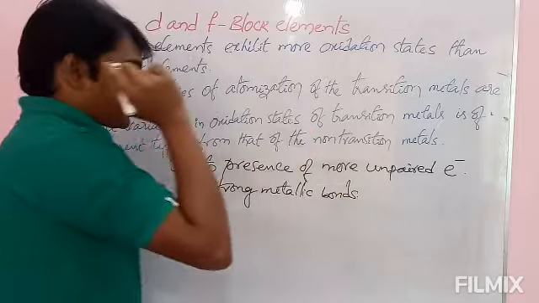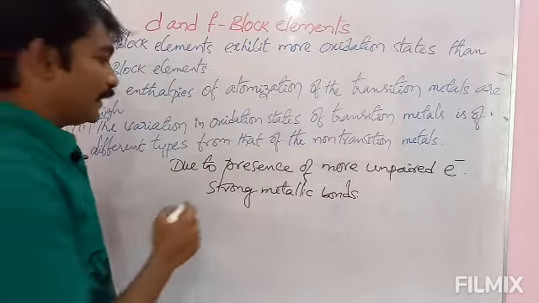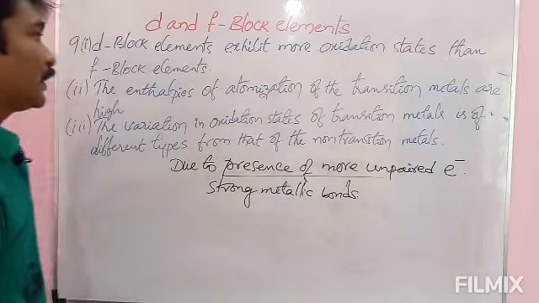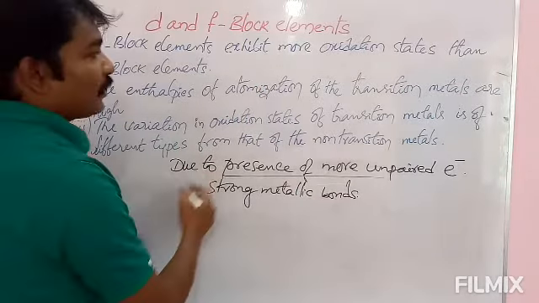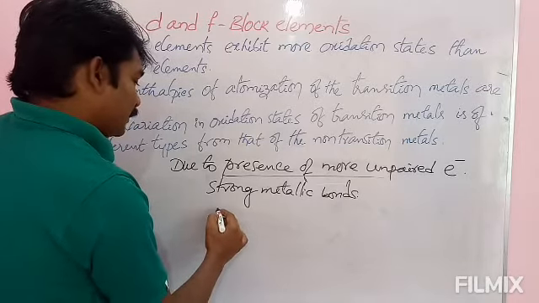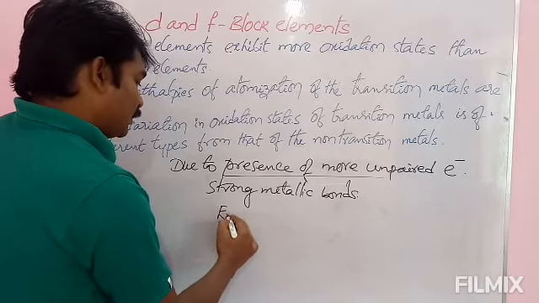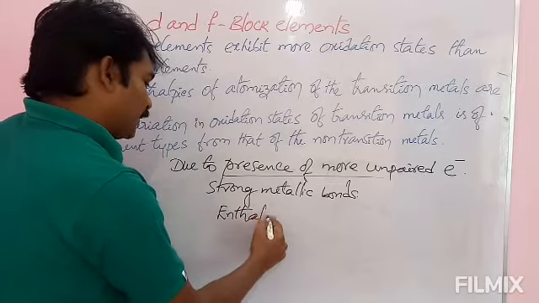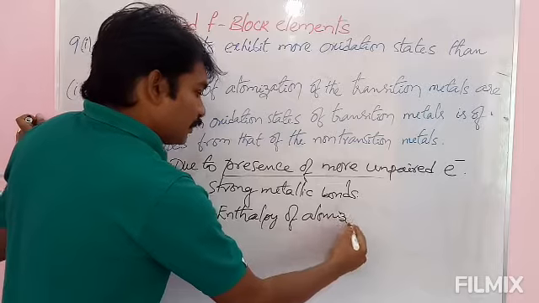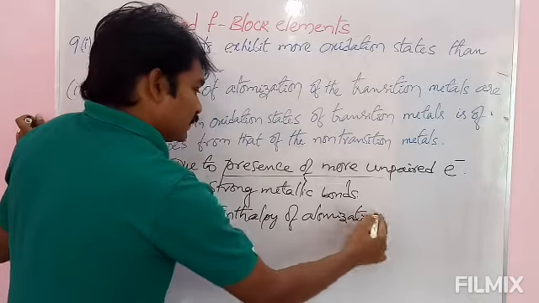Due to presence of strong metallic bonds formed by the unpaired electrons present in their d orbitals, the enthalpy of atomization is very high.